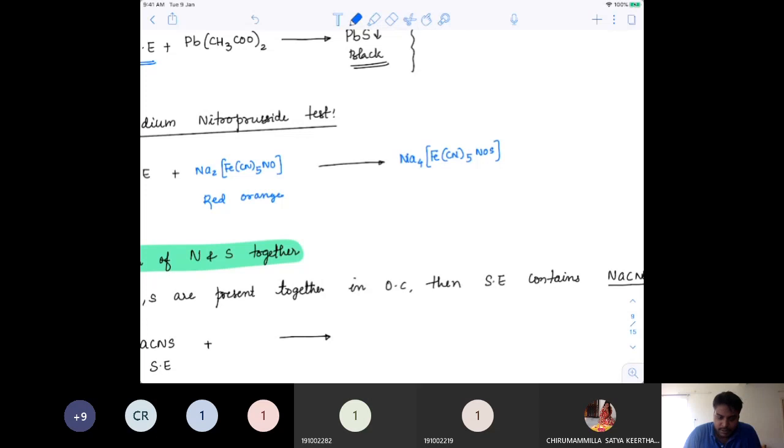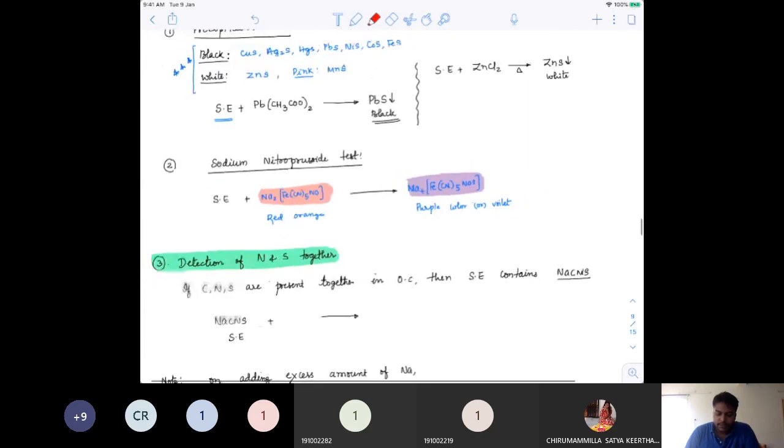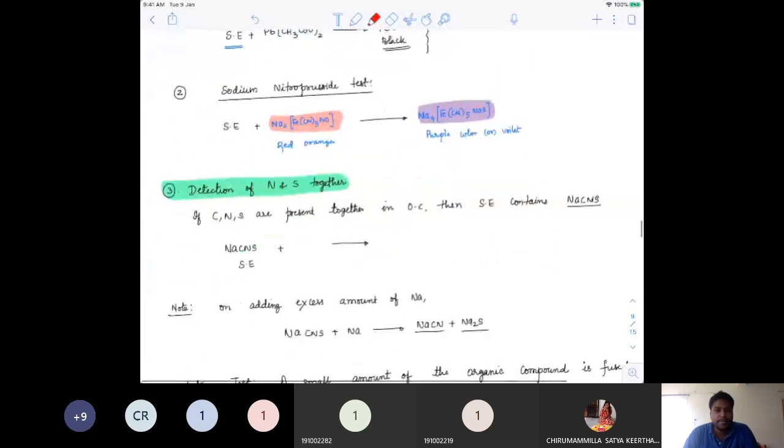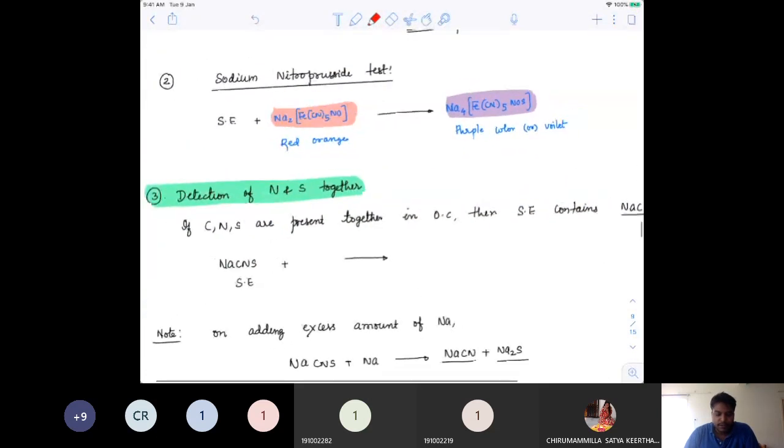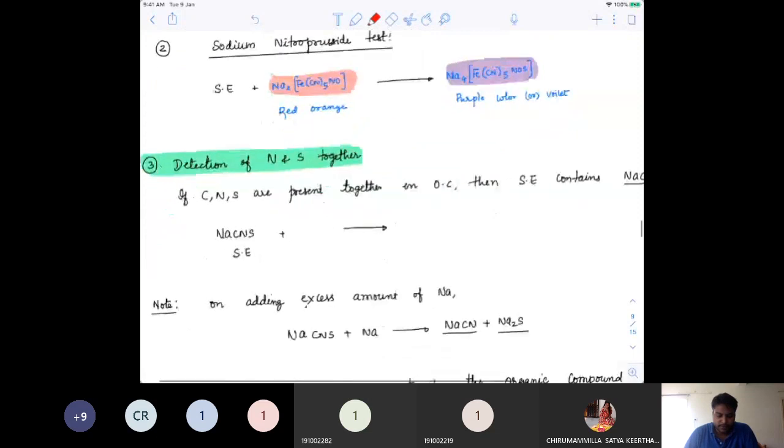This is the complex that is formed, which is purple or violet in color. So this gives a detection that sulfur is present. The idea is clear: red orange is giving purple color. So that's about the sodium extract for detection of sulfur.